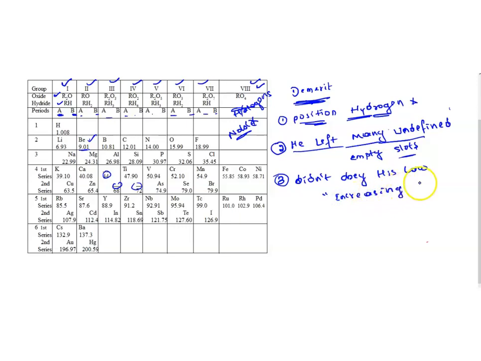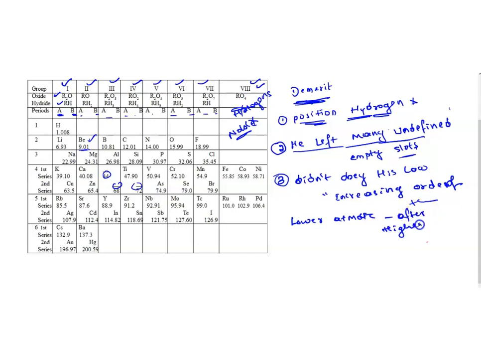Sometimes what happened, in order to maintain the similar properties, lower atomic mass elements were placed after the higher atomic mass elements.